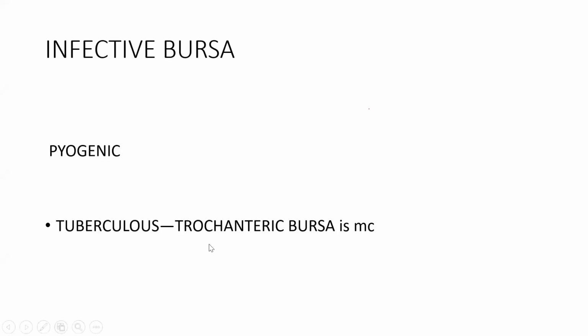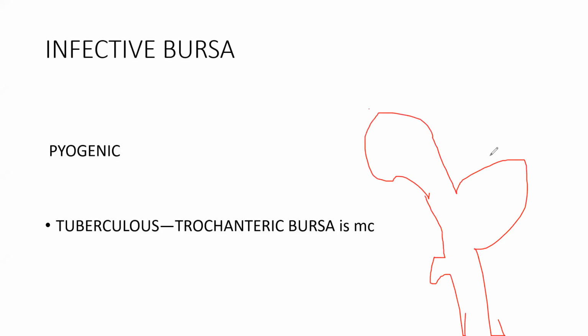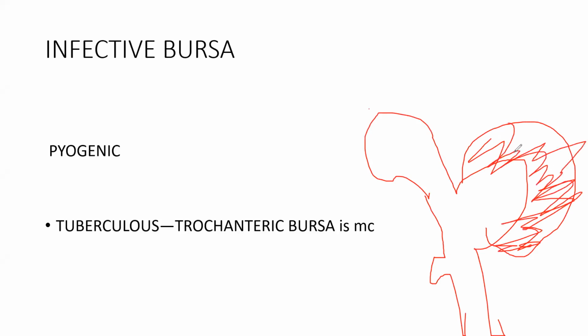Tuberculous bursitis, the most common location is trochanter. Okay. So trochanteric bursa is the most common. So trochanteric किधर होता है? This ये femur हुआ, this femur, this is GT, this is LT. So this bursitis is very common. So TB में कौन सा bursitis common होगा? This trochanteric. TB trochanteric. Okay, TB trochanteric bursitis.